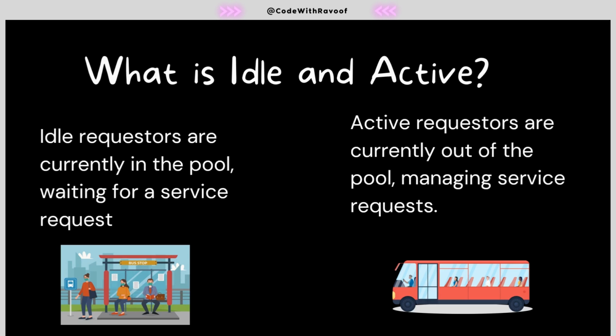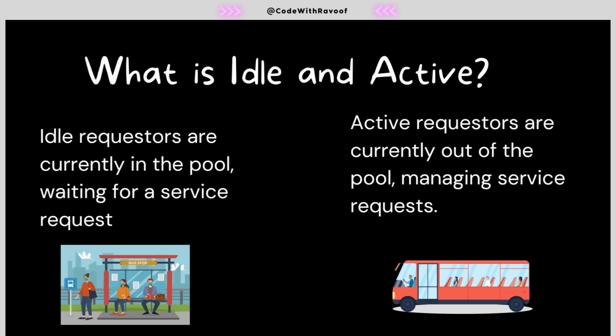Now we will be having idle requesters and active requesters as well. Let me take you into a scenario. On the left side, you will have a couple of passengers waiting for a bus. These are nothing but idle requesters. Now coming to the Pega context, idle requesters are currently in the pool but waiting for a request. They are at the bus stop, waiting for a bus.